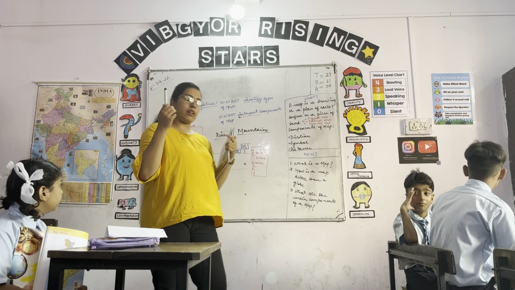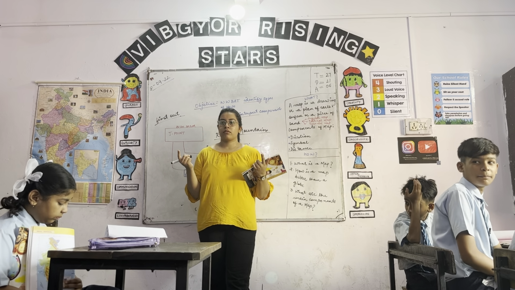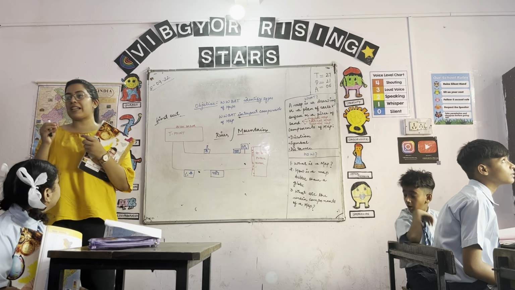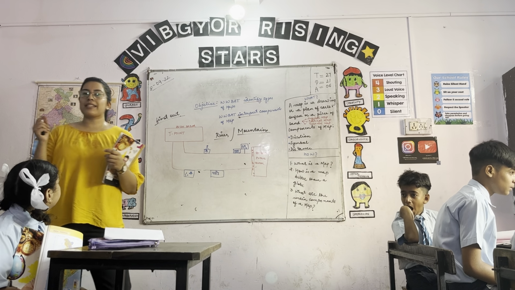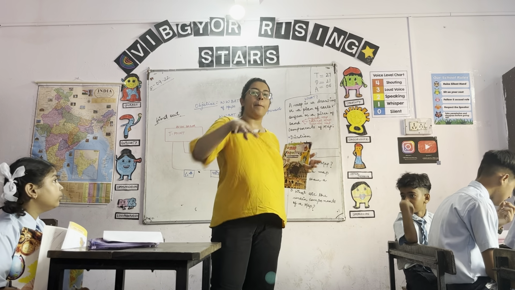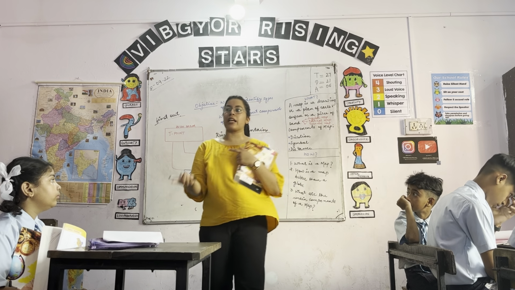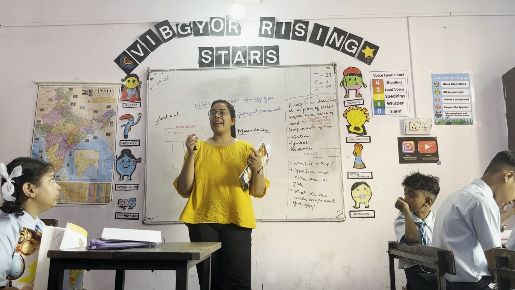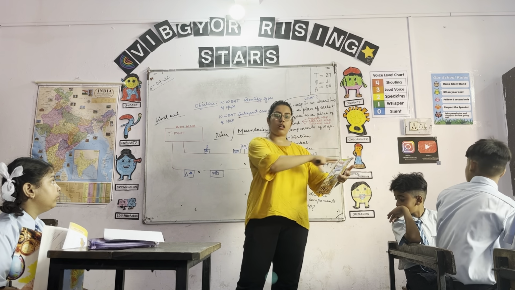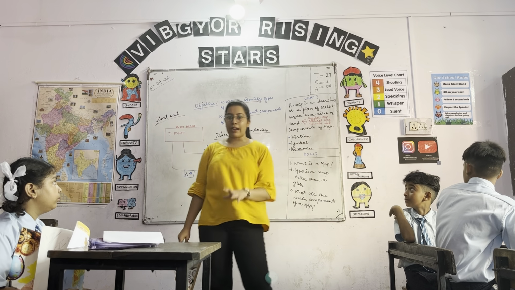Can anyone repeat? Everyone repeat with me. Thematic maps. So the thematic maps are maps which tell us about specific places. For example, if I am talking about one colony, अगर I draw a map of Silampur area with all the roads and all the streets, it will be a thematic map. A map that has specific areas, specific roads, maybe a town or a city, is a thematic map.